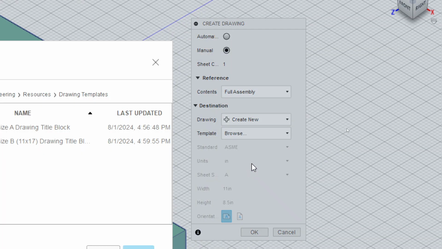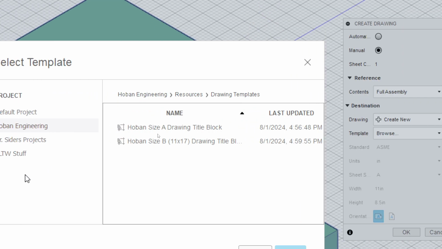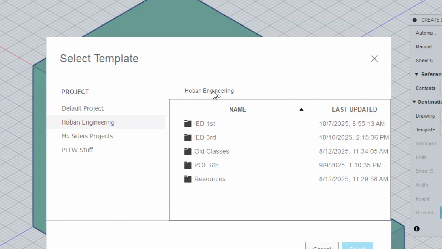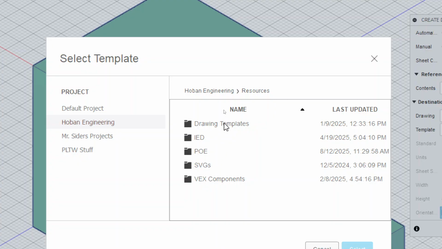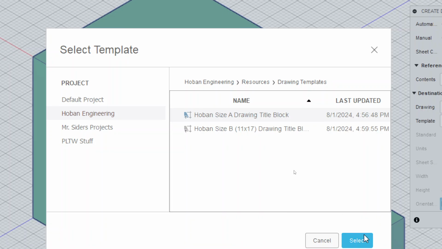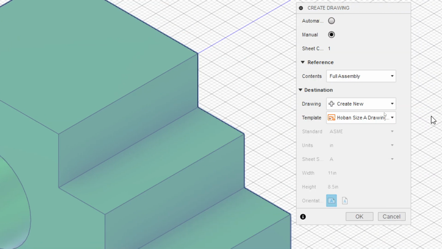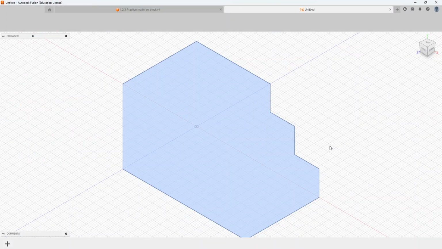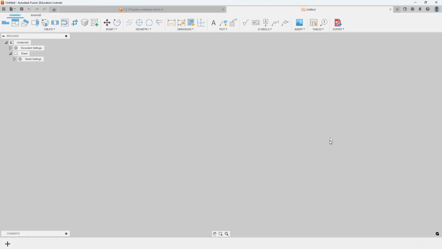So hit browse. And once you do that, you're going to go to Hoban Engineering. You can click here or up here, find resources, double click, and drawing templates. And these are the two drawing templates. Today we're going to use the size A block. So pick size A and then hit select. So then it should look like this, and you hit OK.